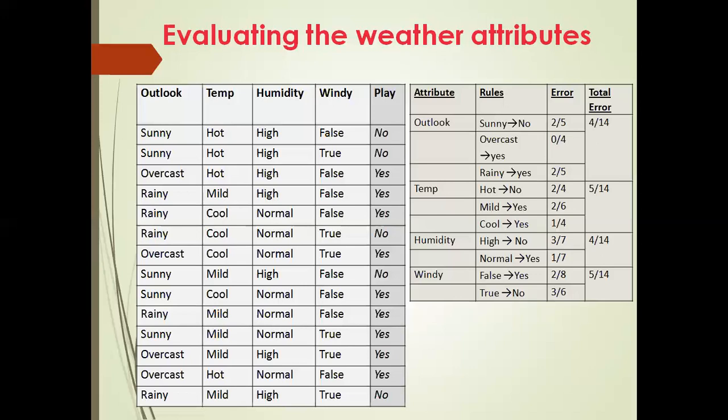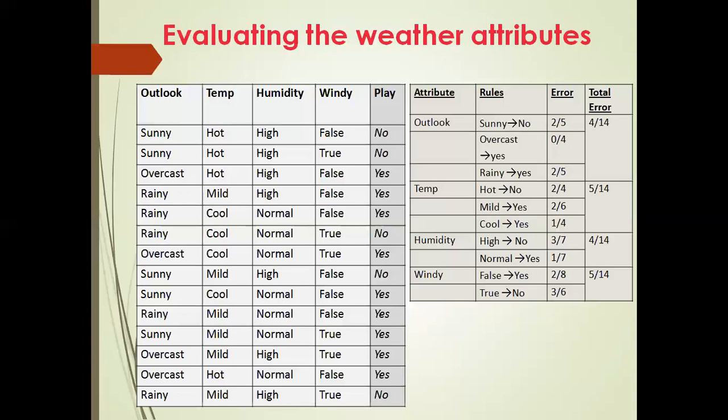We are talking about how we need to check the total errors. So Outlook has how many error-free branches? Just check out the Outlook. In this total error, 4 by 14, 4 by 14 we have considered because this is the least. Again, in this Outlook has the least error. For overcast, just check it out, 0 by 4 is there. There are no such cases in humidity. Are you getting it? So for the overcast value, while there is no such pure subclass for the humidity variable, the tie is broken in favor of Outlook.